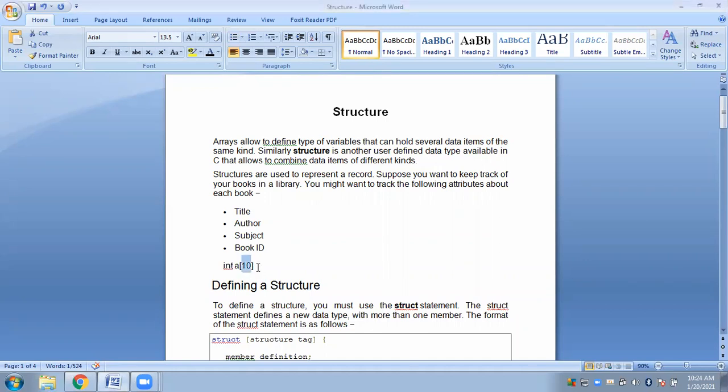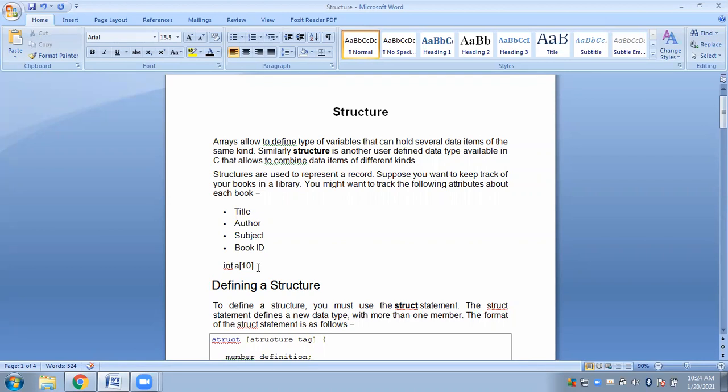Now suppose you want to store marks obtained by 10 students in your class. Since I'm talking about marks, marks has to be only one type of data. Either it can be integer type, or float type, decimal type.